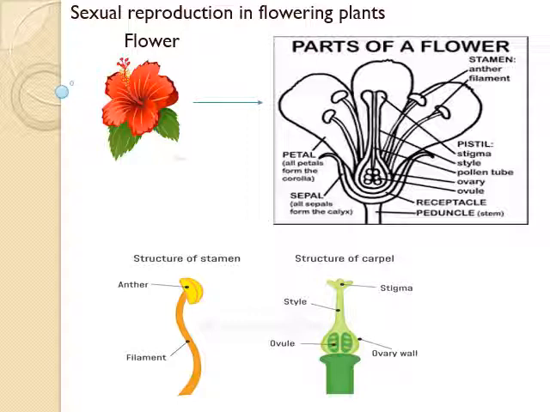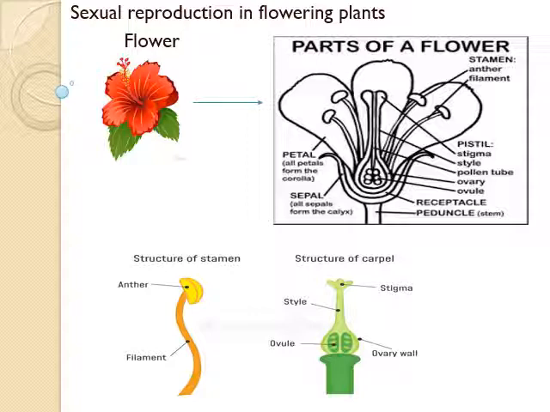In a flower, the first two parts, that is calyx and corolla, are considered non-essential or accessory parts of a flower because these parts indirectly help in reproduction. The next two parts, stamen and pistil, are considered essential parts of a flower because these parts directly help in reproduction.